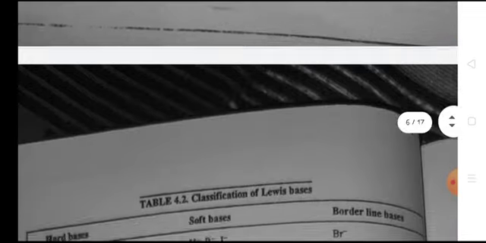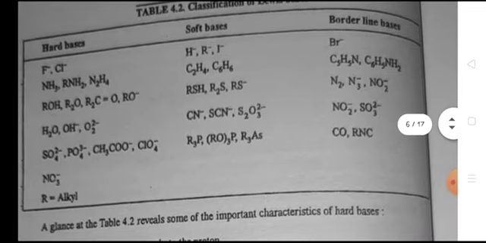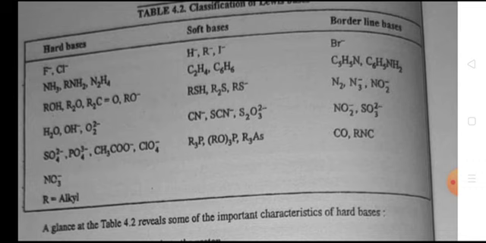Classification of bases: a classification of some commonly used ligands into hard and soft bases, with borderline bases, is presented in Table 4.2. Hard bases: F negative, Cl negative, NH3, RNH2, N2H4, and so on up to RO negative. Soft bases: H negative, R negative, I negative, and so on up to R3As. Borderline bases: Br negative, C5H5N, and so on up to N3 negative.